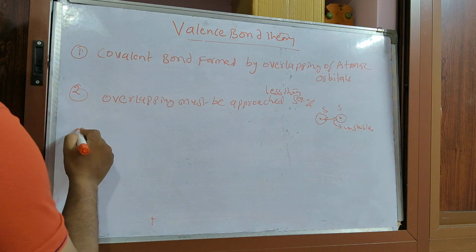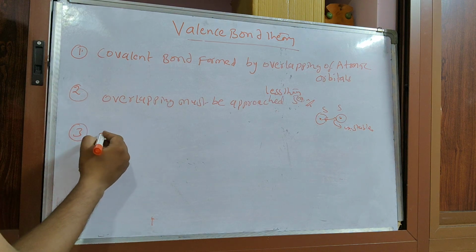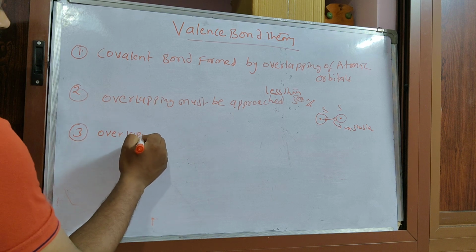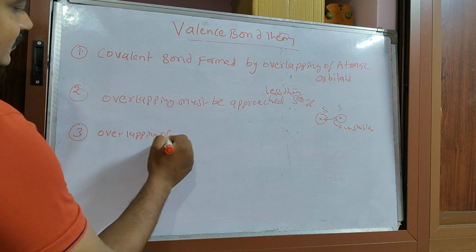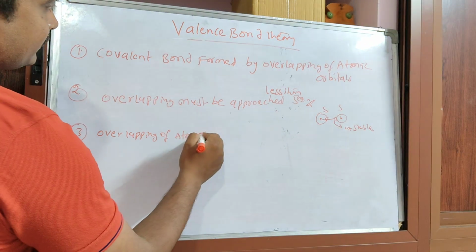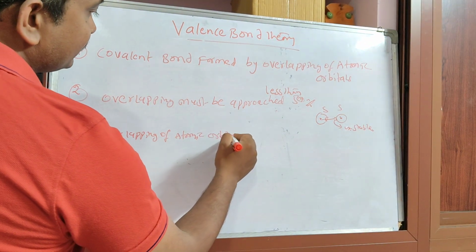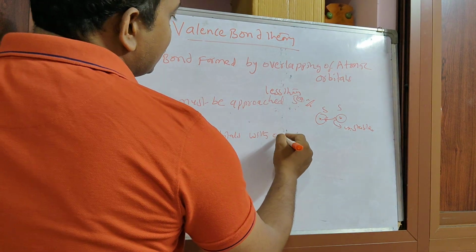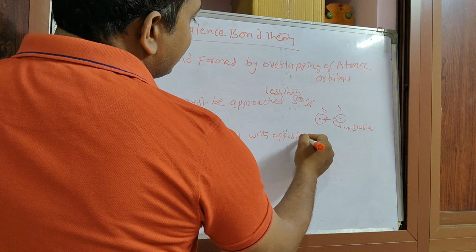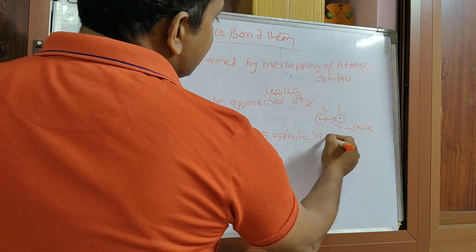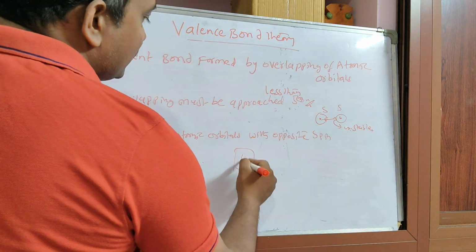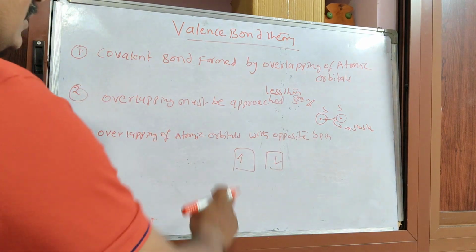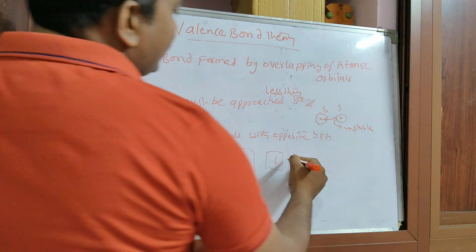Now, the third point: overlapping of the atomic orbitals with opposite spins. Overlapping of atomic orbitals with the opposite spin means if you take this positive side, this is having negative. These opposite signs only will overlap.